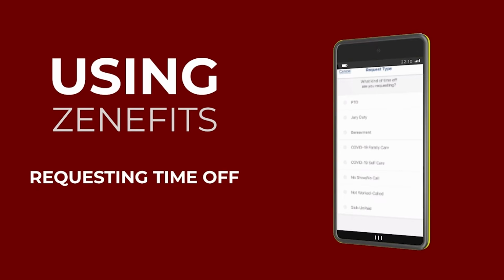Okay. So requesting PTO, you should select PTO. For 1 day or less of PTO, we require 48 hours notice. For 2 or more days, a 2-week notice is required. You're able to select whether you would like to take 1 or more days or less than 1 day in the app. So I'm going to select 1 or more days. It's going to ask me to select which dates I'm requesting off. I am going to request March 21st through March 24th off, and I'm going to continue to summary.